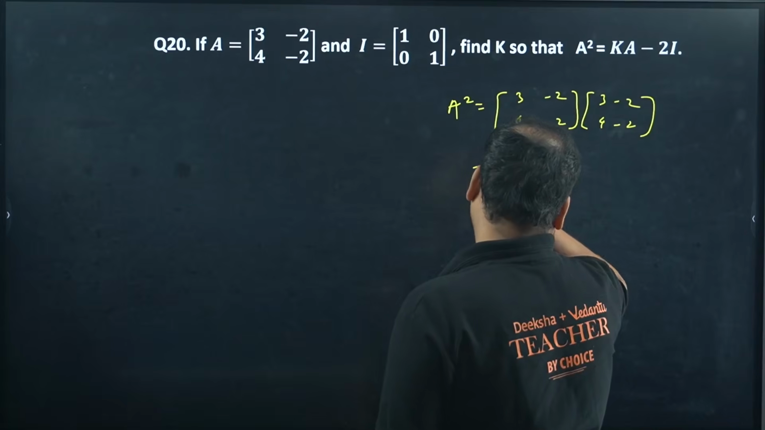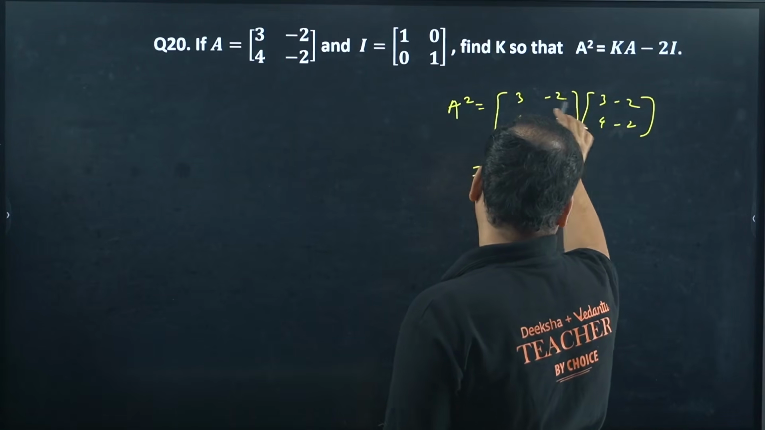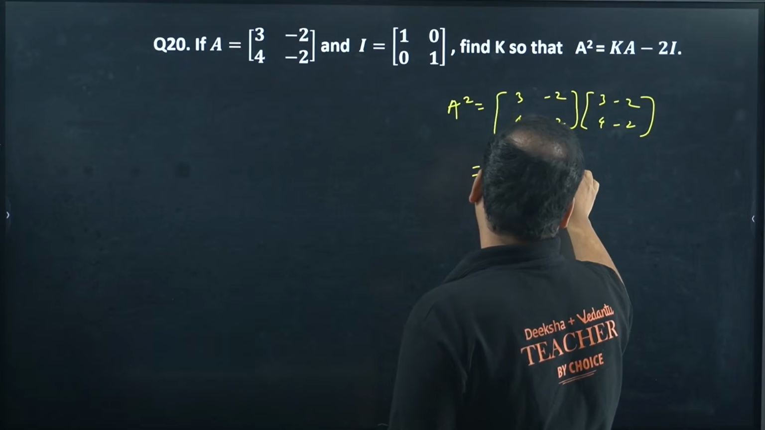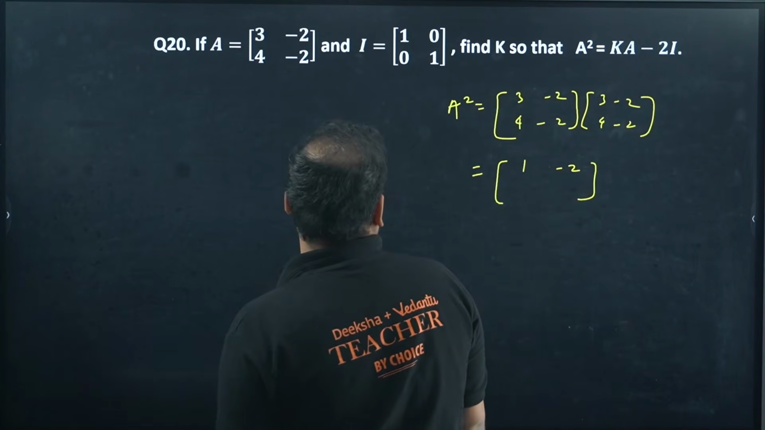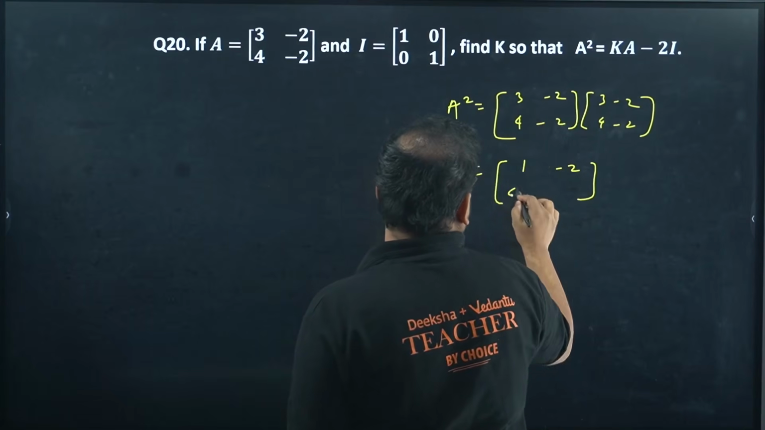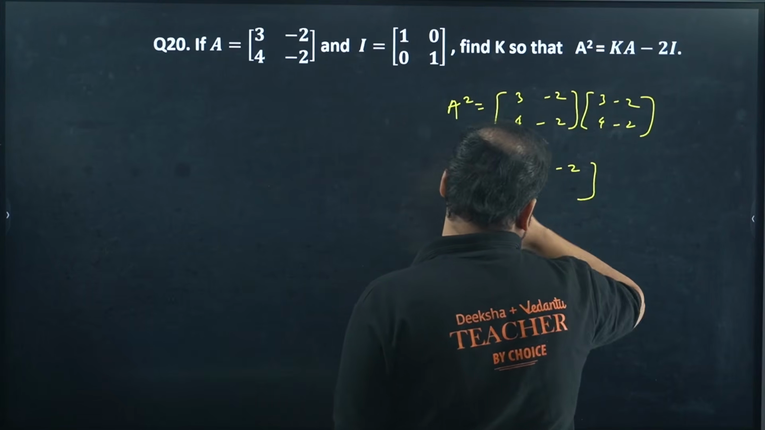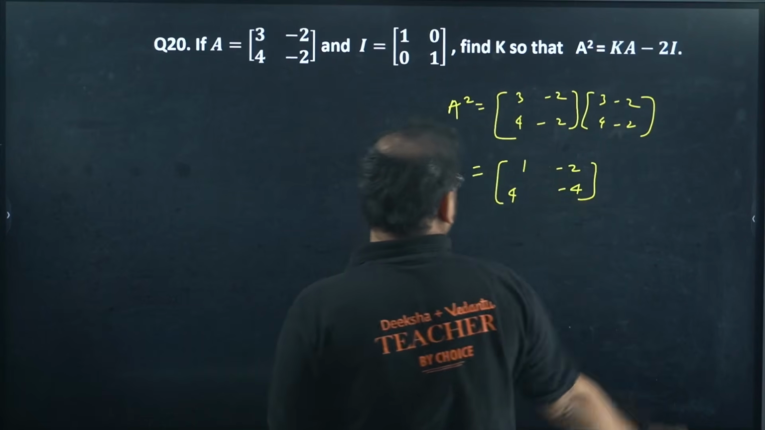9 and minus 8, so 1. Minus 6 and plus 4, so minus 2, am I right? 12 and minus 8, that's 4. Minus 8 and plus 4, that's minus 4.